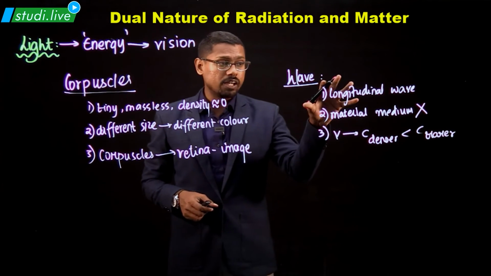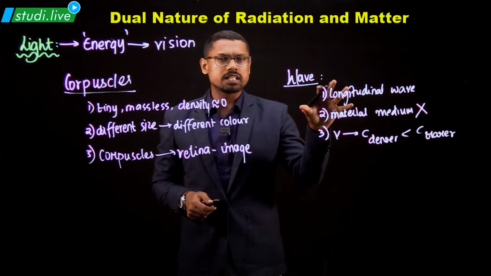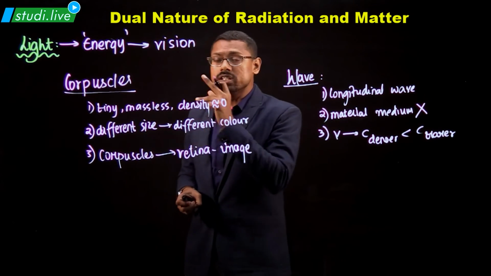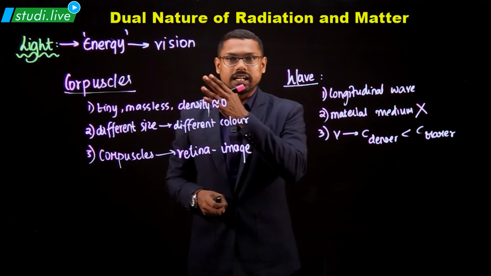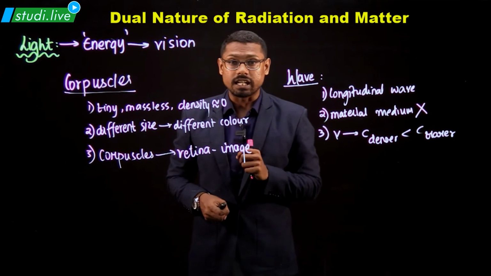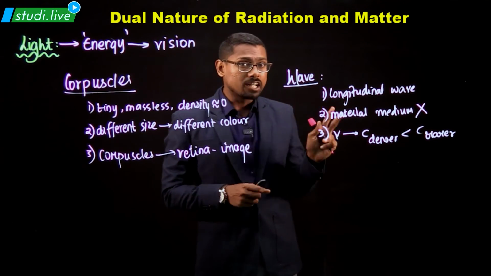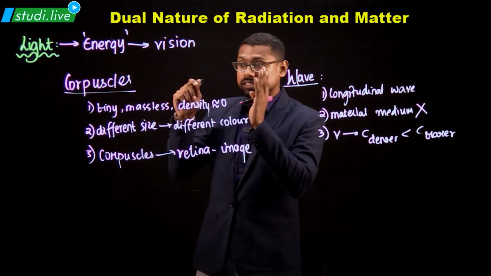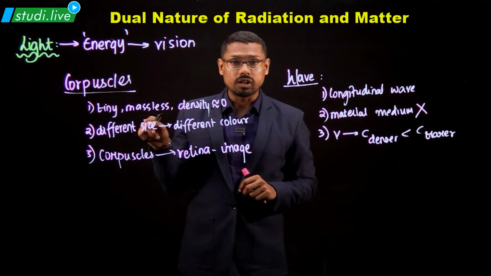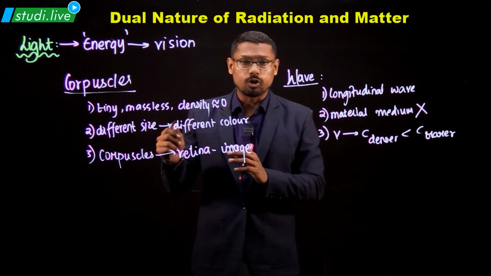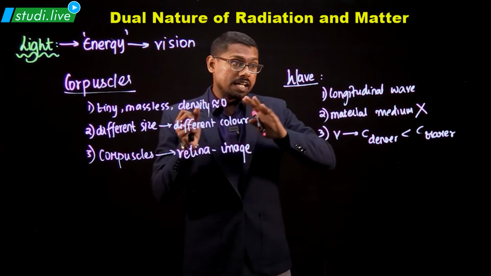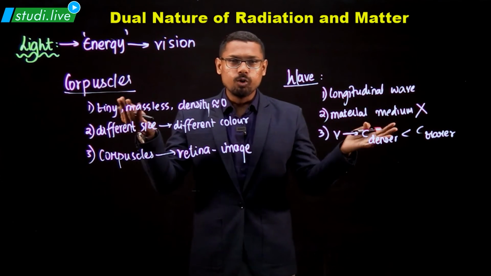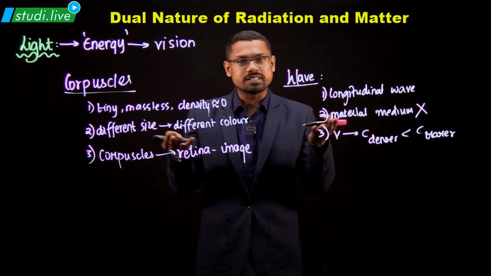So the wave theory of light helped out a good number of concepts that Newton's theory of light failed in. Like this guy failed with interference and diffraction, whereas this guy actually helped in the understanding of interference and diffraction. Whereas this guy helped in the concept of the photoelectric effect, Compton effect, a lot of other effects which happened that this guy wasn't able to explain. So both of them were playing on opposite sides of the same game.